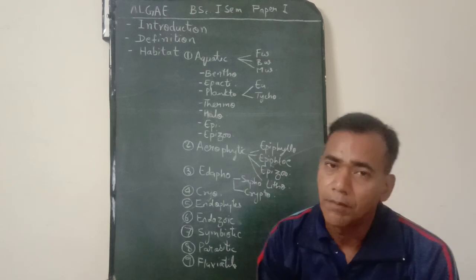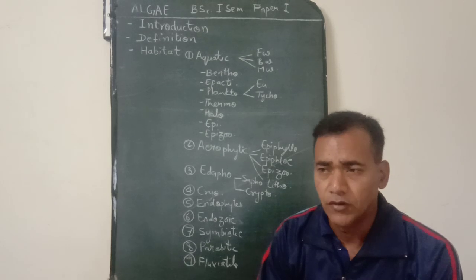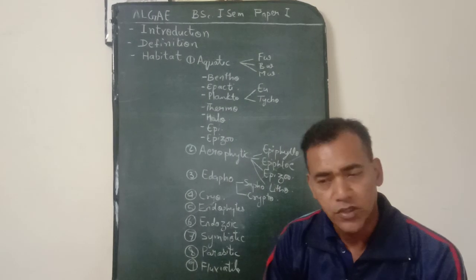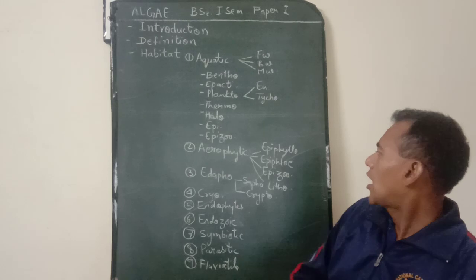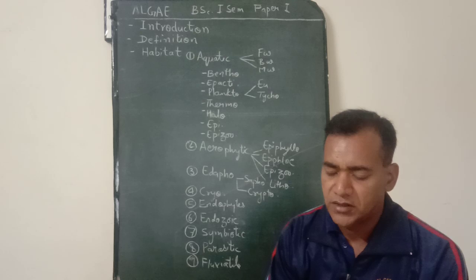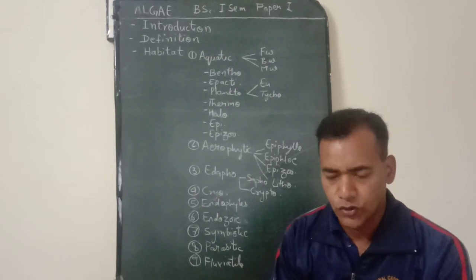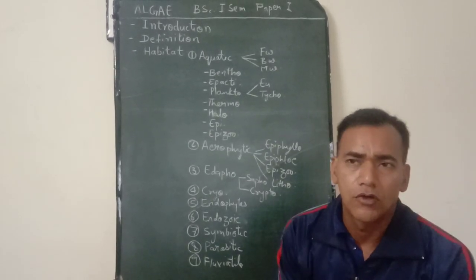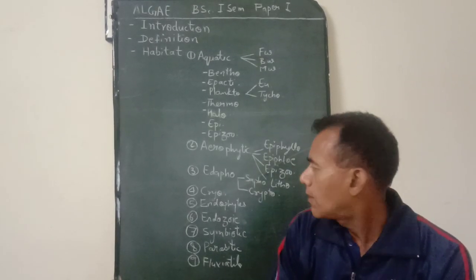Epiphloeophytes are found on the bark of trees, mixed with many other mosses or liverworts. Examples are Scytonema, Oscillatoria, Haplosiphon, Schizothrix, along with liverworts, no doubt. And the third is epizoophytes, which are found on the bodies of animals, like Cyanophora, which is found on the hairs of sloth. The fourth category is lithophytes, which are found on rocks and walls, like Scytonema, Anabaena, Vaucheria, Nostoc.